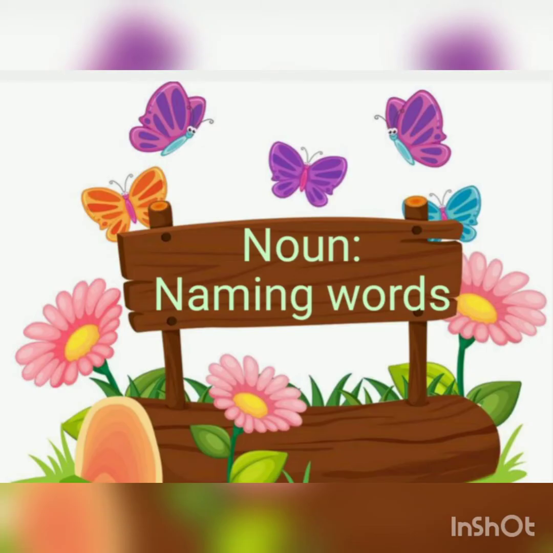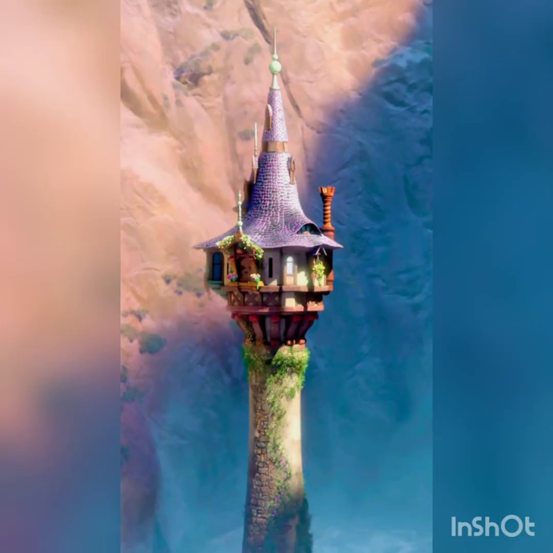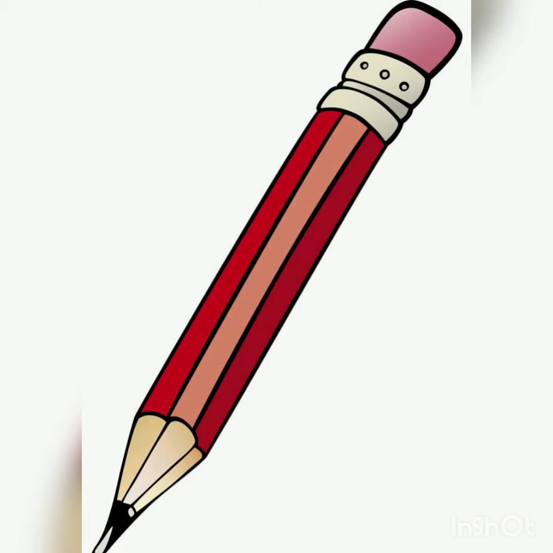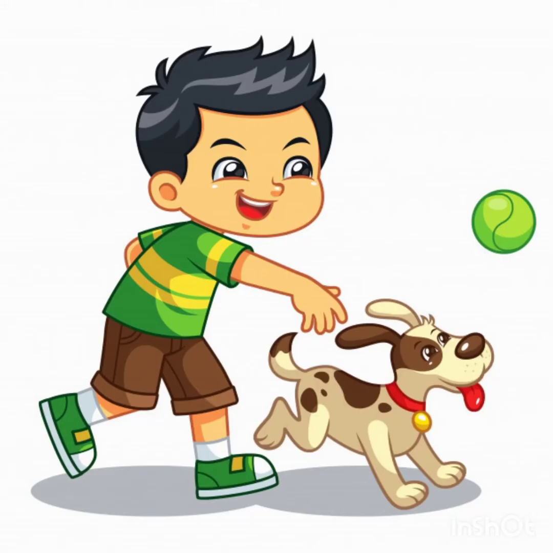Next, noun. Naming words. Everything in the world has a name. All names or naming words are nouns. A noun names a person, place, animal, or thing. Let's look into a sentence. Johnny and his dog are playing with a cricket ball in the garden.